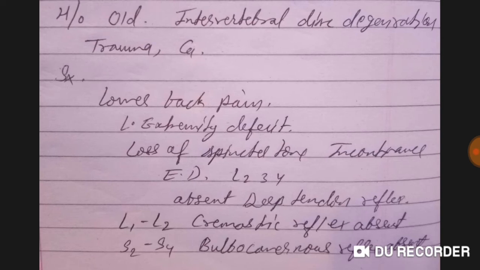S2 and S4 are responsible for the bulbocavernous reflex, which is absent. When you squeeze the penis, the anal muscles contract. This is known as the bulbocavernous reflex. If you put in a urinary catheter, the anal sphincter muscles contract. This contraction is absent because the bulbocavernous reflex is absent.